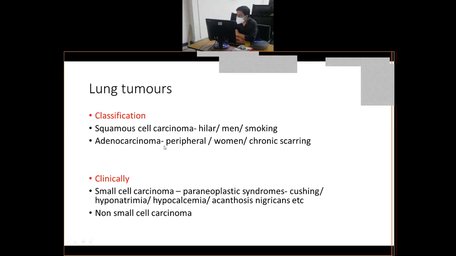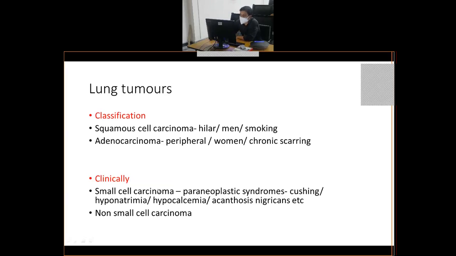One is squamous cell carcinoma and the second is adenocarcinoma. That is how we classify lung tumors histologically. But clinically, when we give a diagnosis, the perspective which matters is small cell carcinoma and non-small cell carcinoma.